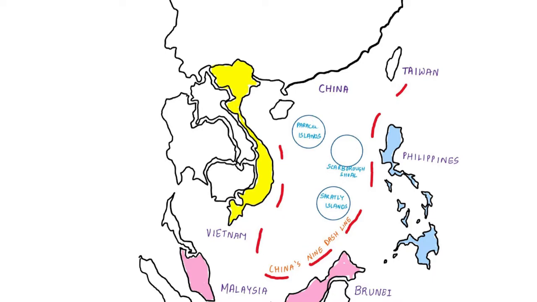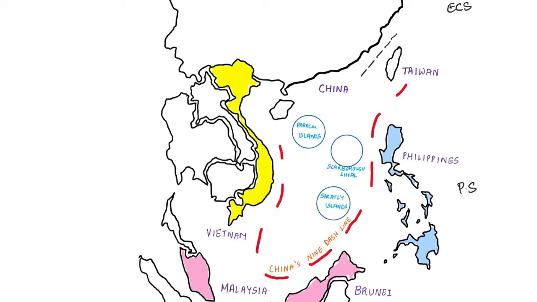It is connected by the Taiwan Strait with the East China Sea. So here is the Taiwan Strait, and this is the East China Sea. So the South China Sea is connected to the East China Sea through the Taiwan Strait, and it is connected to the Philippine Sea. This is the Philippines over here, and here is the Philippine Sea.